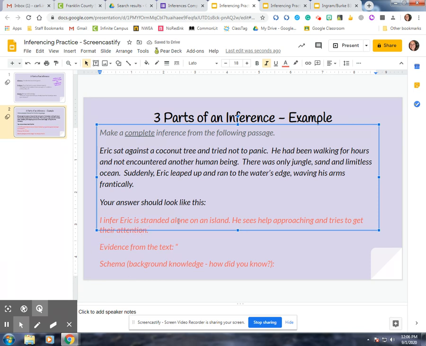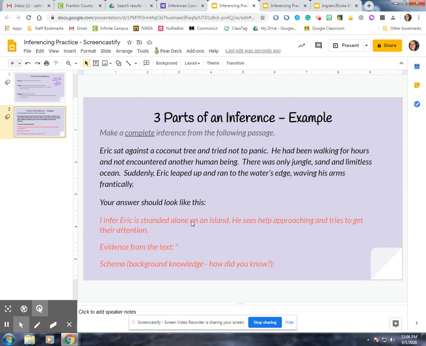So it's kind of two parts, I guess. First of all, I infer that Eric is stranded alone on an island. Does it say anywhere about an island? No. So it's an educated guess. It doesn't say the word alone, but it does say he has not encountered another human. It doesn't say he's stranded.